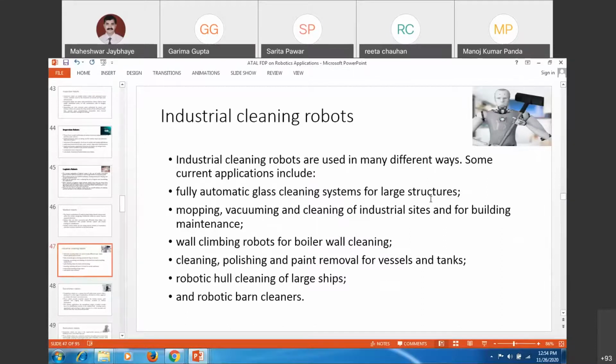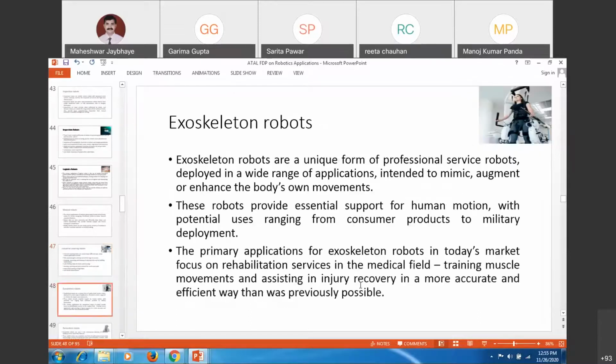Medical applications and cleaning applications, which we have seen: mopping, vacuuming, cleaning of industries, wall climbing robots, boiler wall cleaning, polishing, and paint removal of vessels and tanks. Like industries, you will have different rework which can be carried out, so those also can be done. Robotic hull cleaning of large ships. So these cleaning applications also can be done with the help of robots.